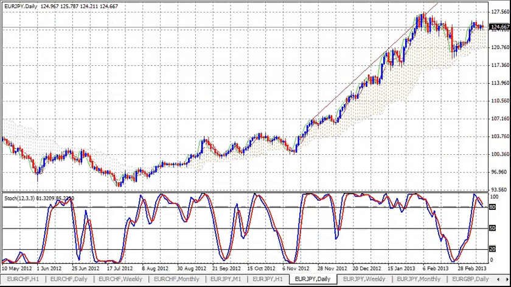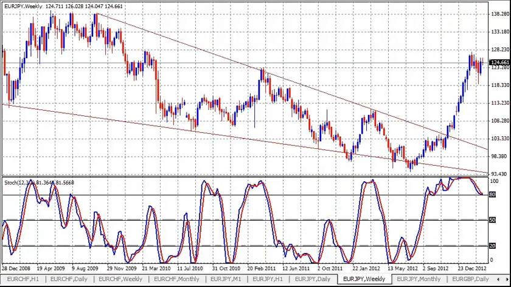Euro yen down a little bit today, down about 32 pips. Pretty much following the yen's increases here, so we're falling back a little bit. Correcting. We're still in this phase where we've got a consolidation, and it's actually a fairly large consolidation area now, really from about 117 all the way up to about 126. So we could probably bounce around in this area for a while, and if we look out a little further here on the weeklies, we can see how that's really played out with this little flagging thing.